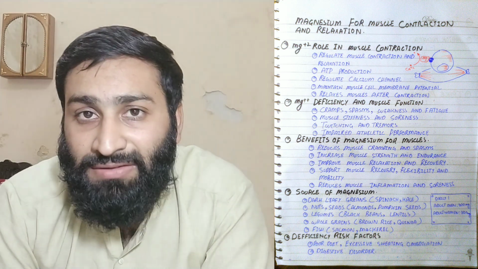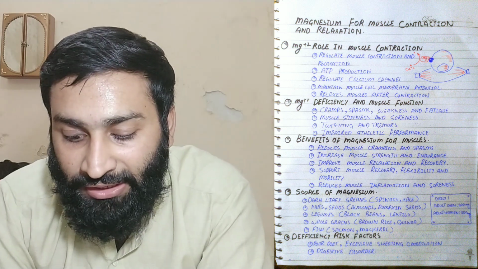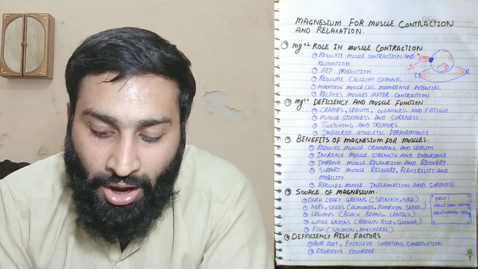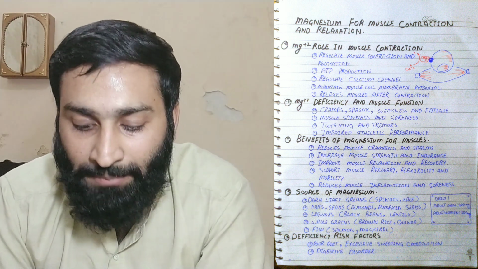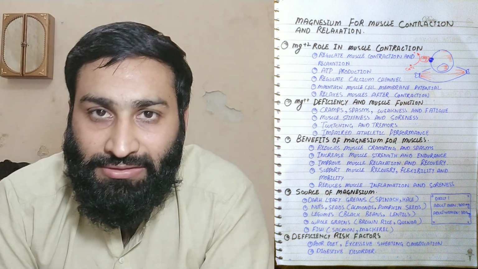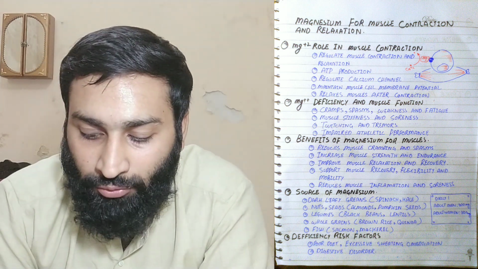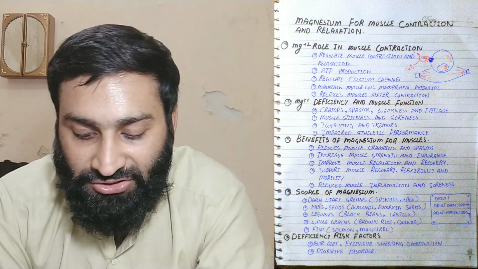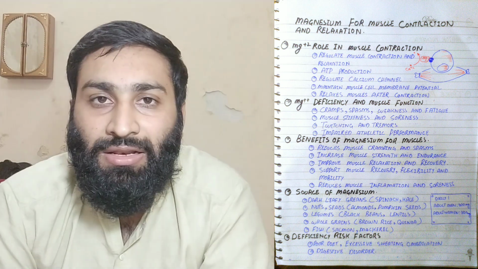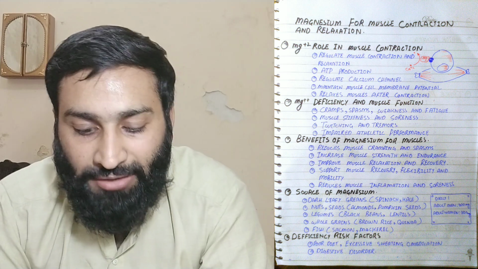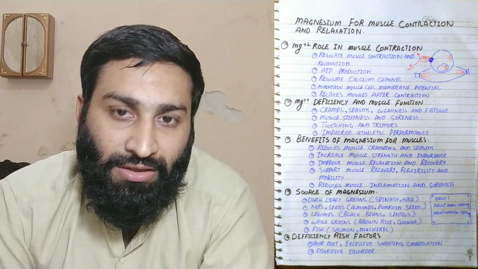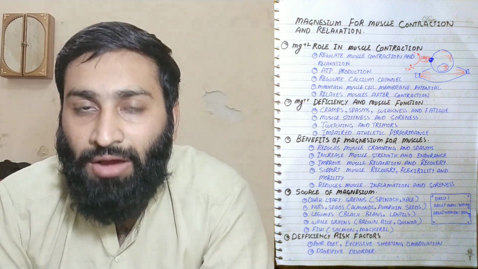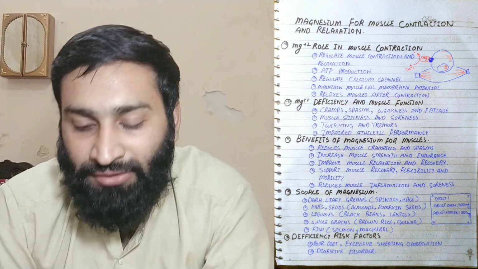The sources of magnesium are many, like dark leafy greens, spinach and kale, while nuts and seeds like almonds and pumpkin seeds. Legumes are black beans and lentils, while whole grains like brown rice and quinoa also contain magnesium. Fish like salmon and mackerel also contain magnesium, but mostly it is dark leafy green vegetables that are important for recovery from magnesium deficiency.